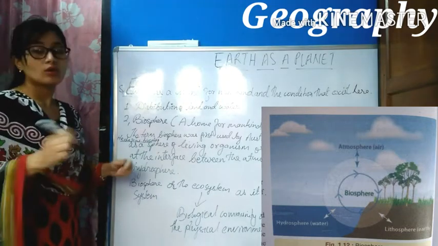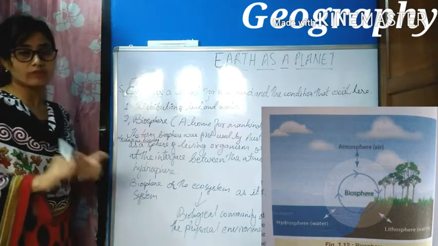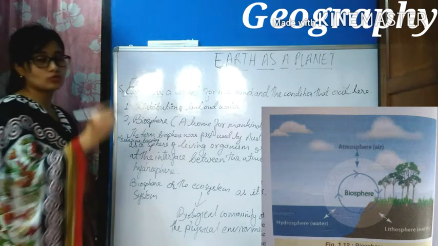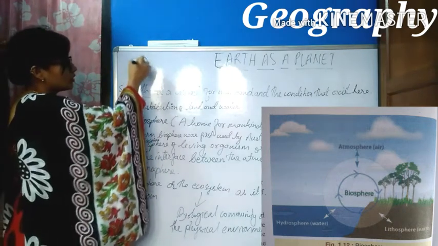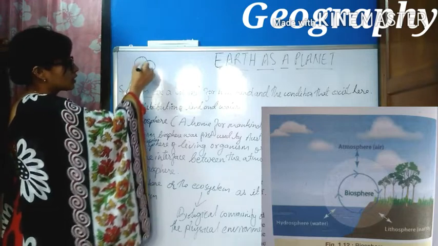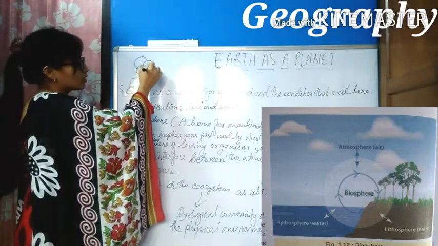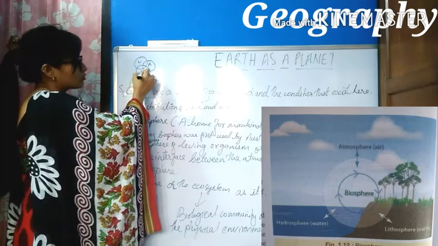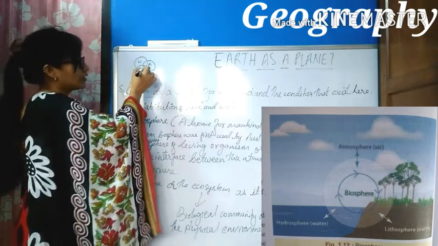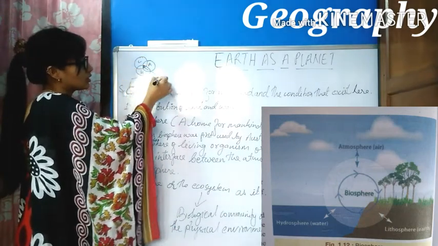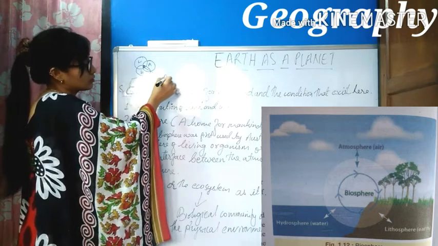When I was teaching you about the rings of the earth, I told you that when the three components or spheres, atmosphere, lithosphere and hydrosphere, combine or interact, there is a formation of biosphere.